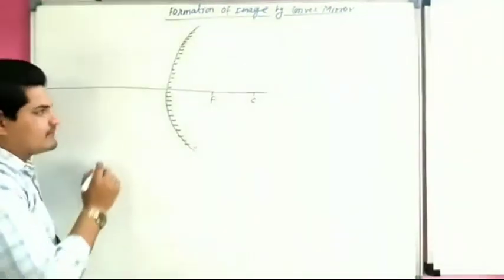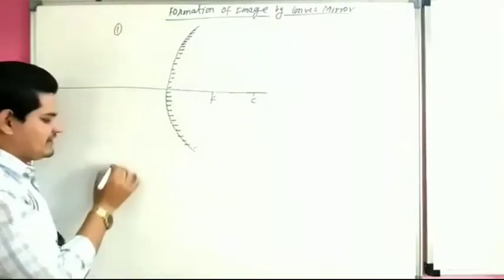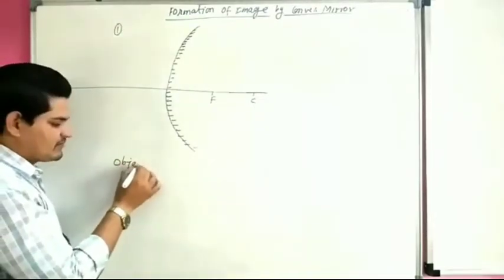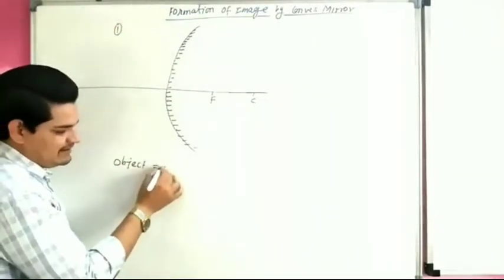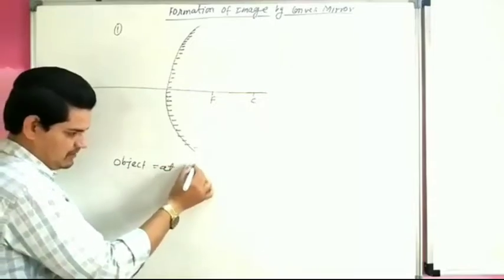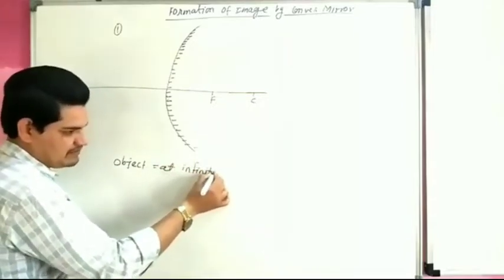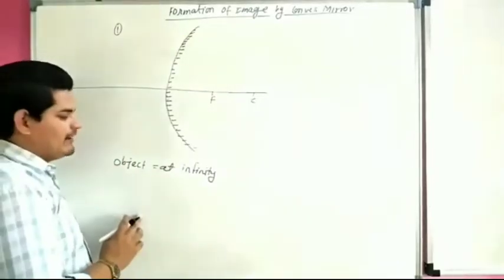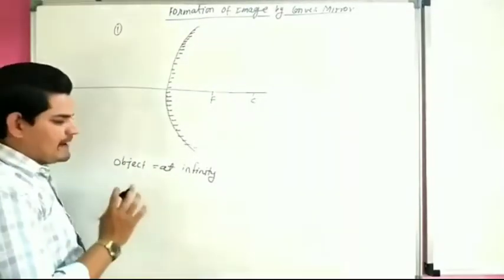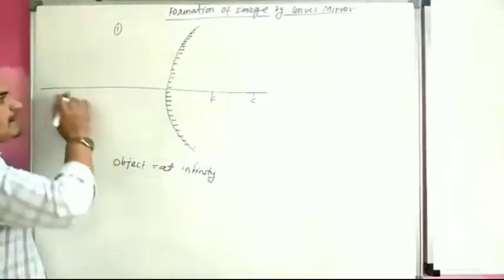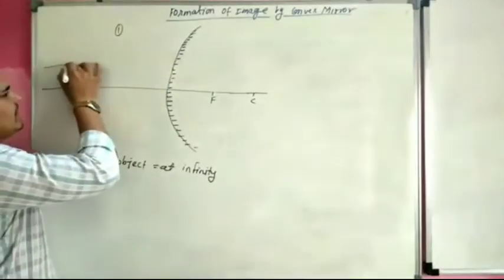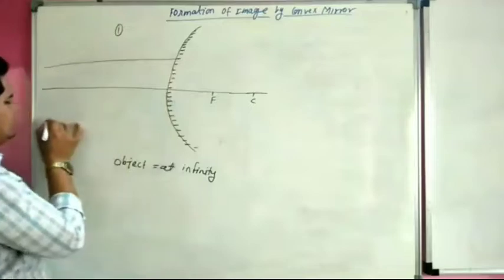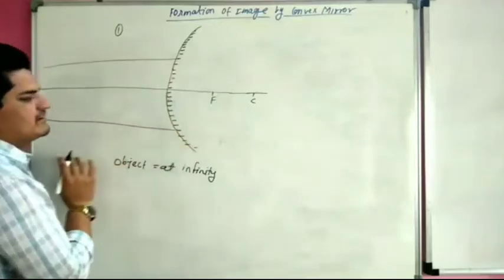In first case, object is placed at infinity. So we already know when object is placed at infinity, then lines come parallel to principal axis.